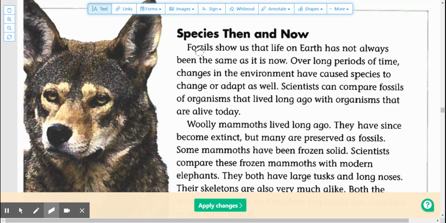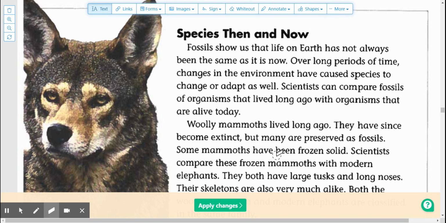Species now and then. Fossils show us that life on Earth has not always been the same as it is now. Over long periods of time, changes in the environment have caused species to change or adapt as well. Scientists can compare fossils of organisms that lived long ago with organisms that are alive today. Woolly mammoths lived long ago. They have since become extinct, but many are preserved as fossils.